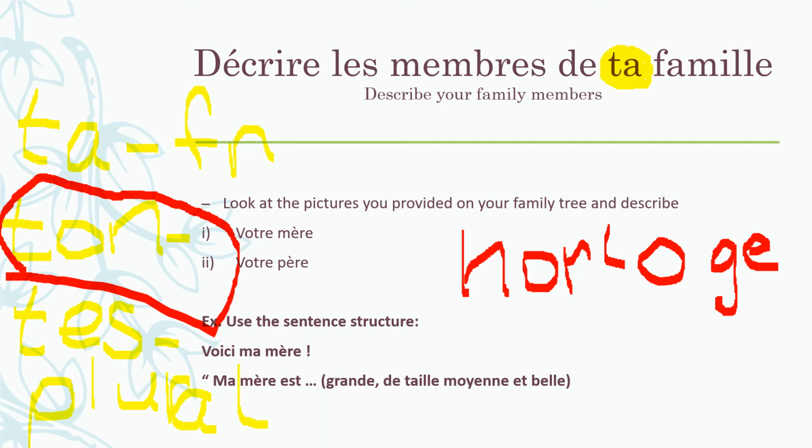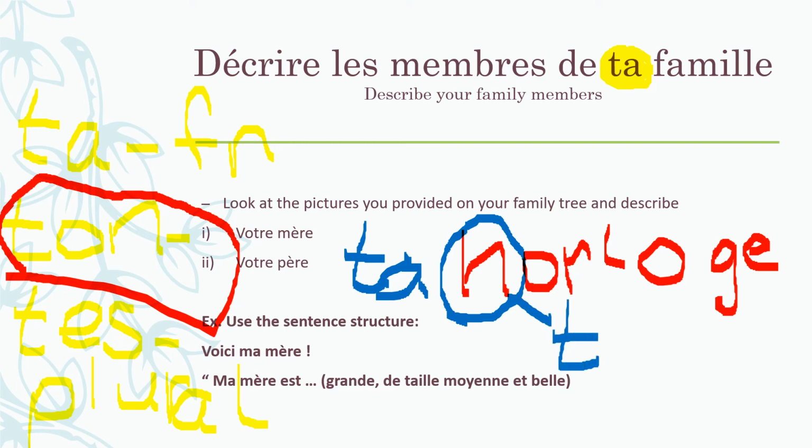Okay? Now, if I were saying to you, c'est ton horloge. I wouldn't say ta. Even though horloge is feminine, I would not use ta. That's incorrect. Even though ta would normally go before a noun that is feminine, because horloge starts with a silent H or a mute H, I would use ton.